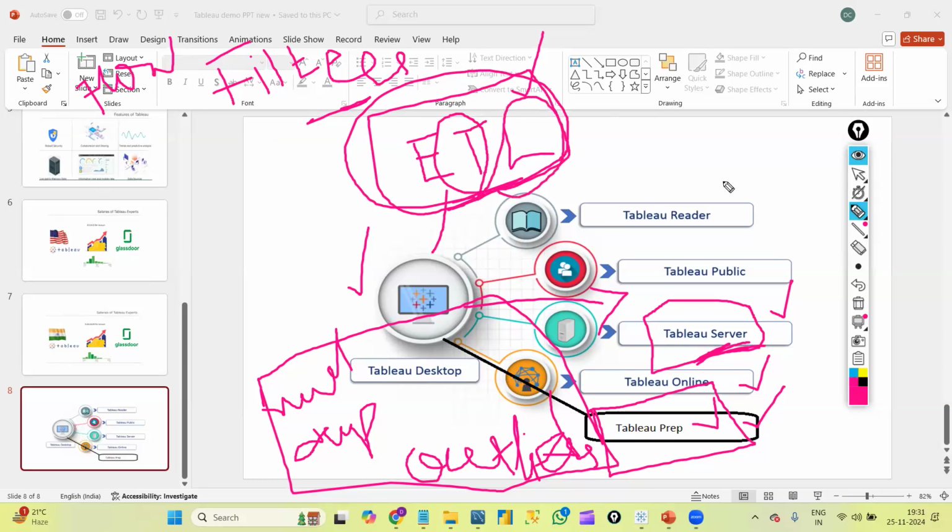Transforming means if we want to perform any cleaning steps or filter the data, we transform it according to our requirement. Once our data is ready, we will load it back to our local machine, or to Tableau desktop, or to Tableau server. After that, we will start creating our graphs. So that is basically one concept.